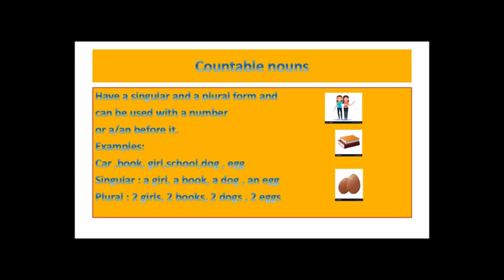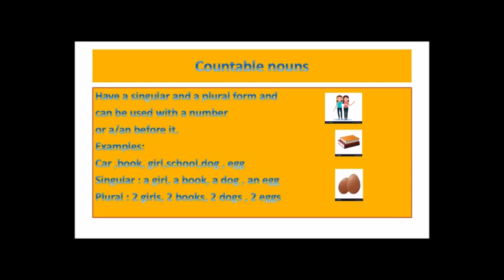When they are singular or one, then we call them a girl, a book, a dog and an egg. Why are we using an here? Because egg is beginning with a vowel. So any other word which is beginning with a vowel, there we will use an before a singular form of noun.